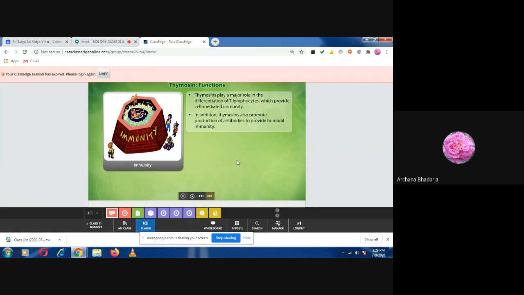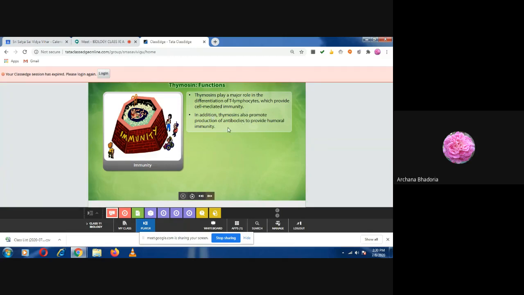Degeneration of the thymus gland will take place with age, and that's why the size of the thymus will decrease, and thus the secretion of thymosin will decrease. Thymosin plays an important role in differentiation, so differentiation of the T lymphocytes will not occur and cell-mediated immunity will be reduced.